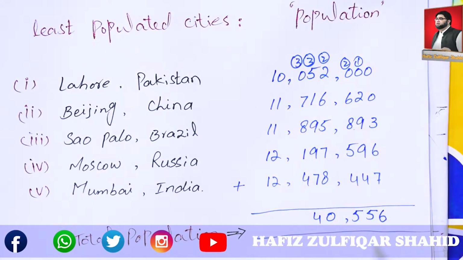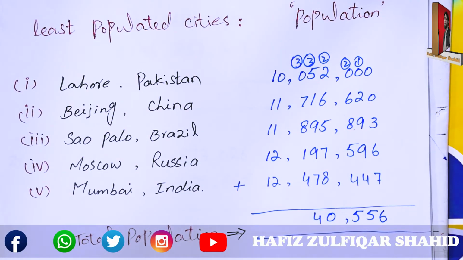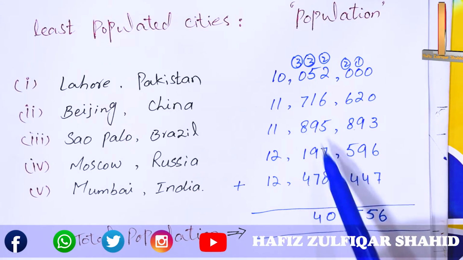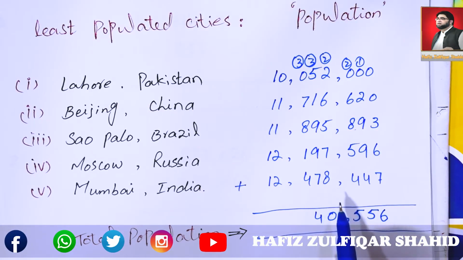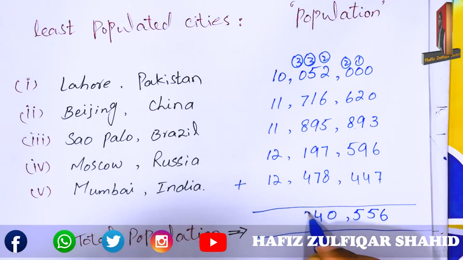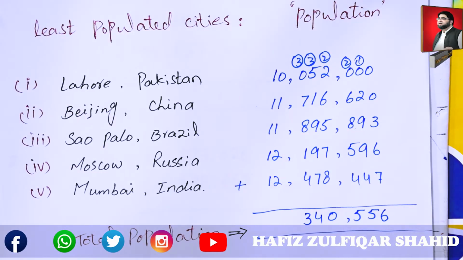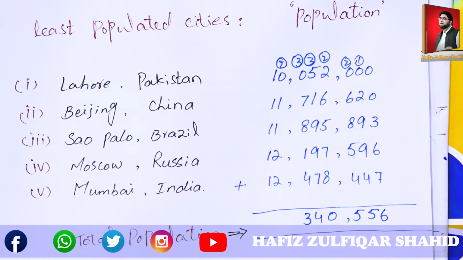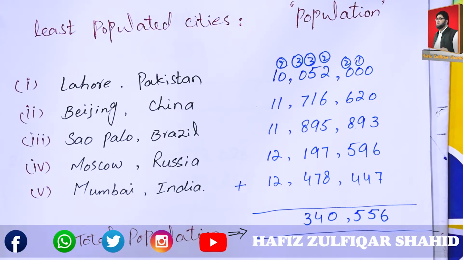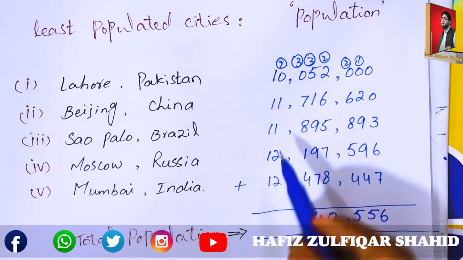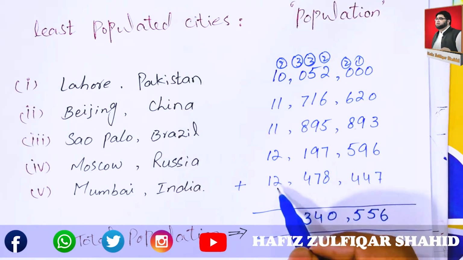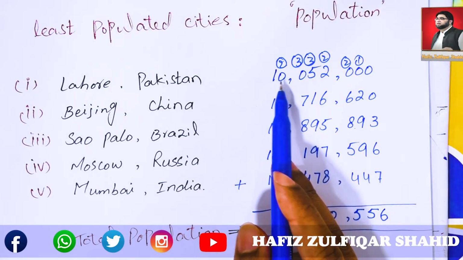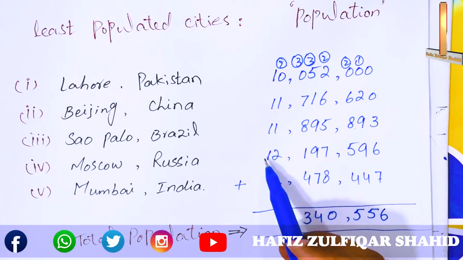34, write 3, carry to next column. Now add 3, 7, 8, 1 and 4. 23 will be, take 2 to next column as carry. Now add 2, 2, 1, 1 and 2, 8. In the last 1, 2, 3, 4, 5.